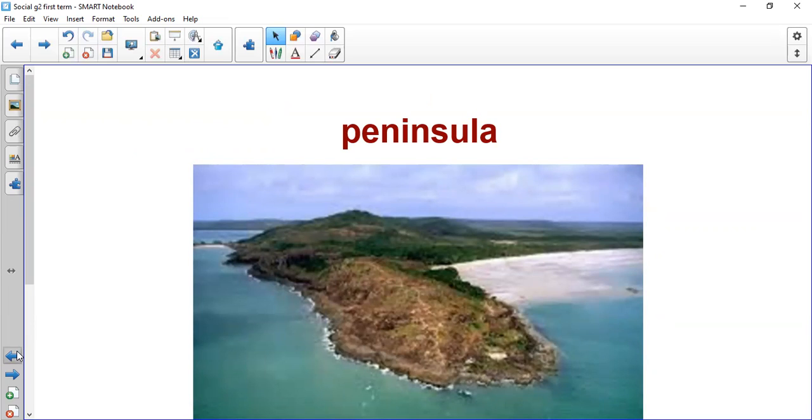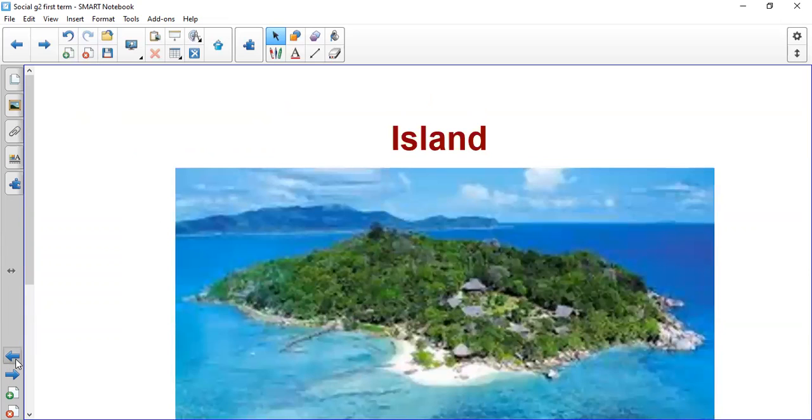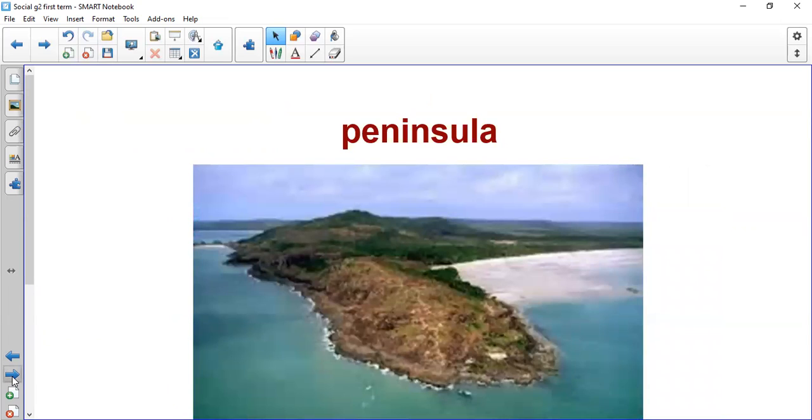You will know the peninsula from the three sides. Island is land with water around it. Peninsula is land with water on three sides.